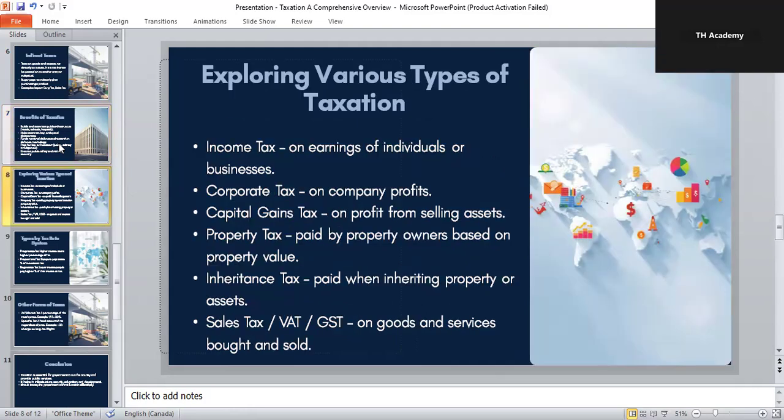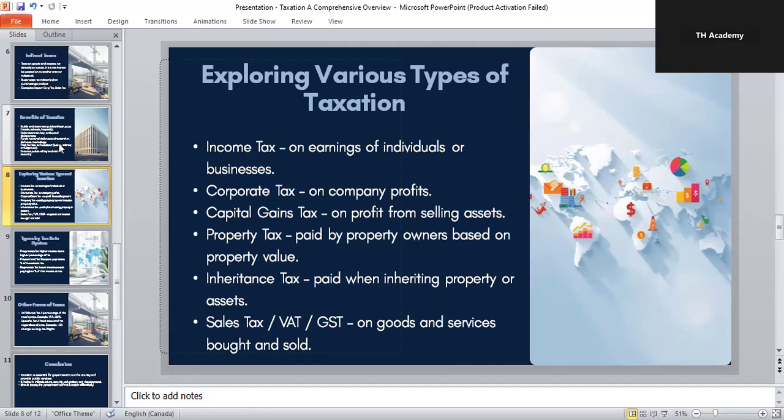First one is income tax, paid by individuals and businesses on the money they earn. Second one is corporate tax, charged on company profits. Third one is capital gains tax, that is applied when you make profit from selling assets like property or shares. Property tax, paid by people who own houses or lands based on their value. Inheritance tax, paid when someone inherits wealth or property after a person dies.